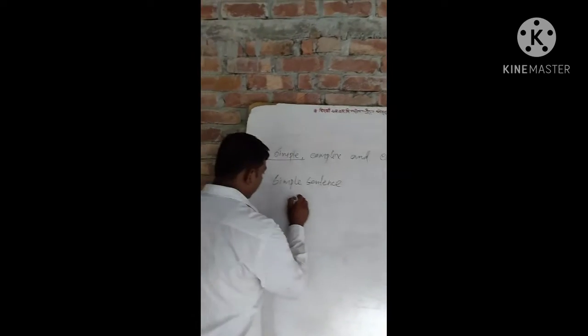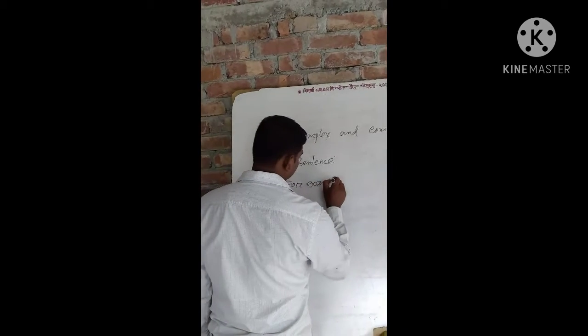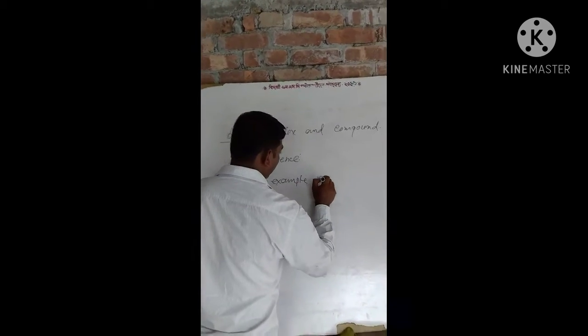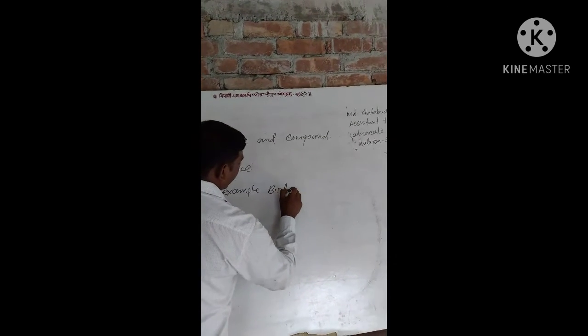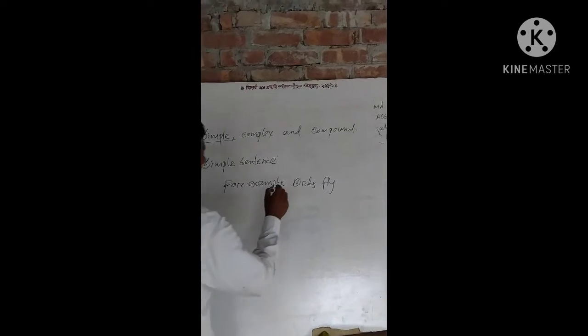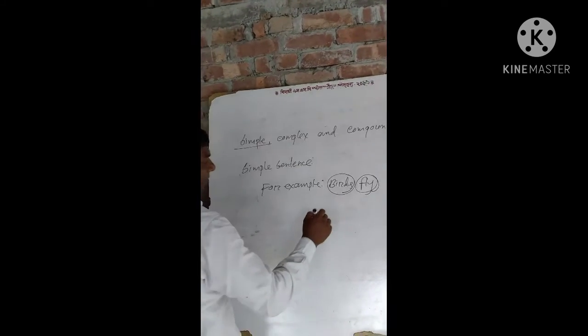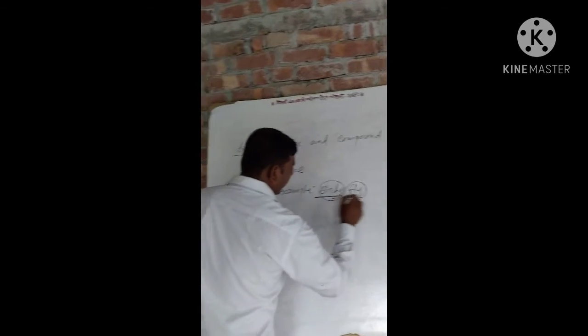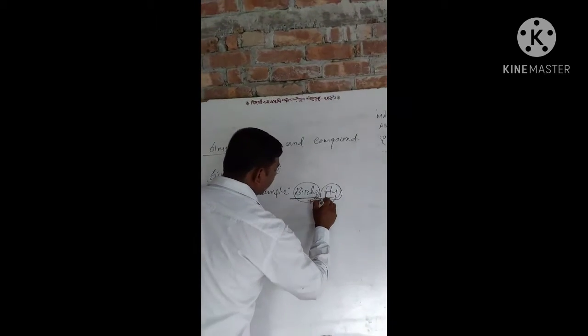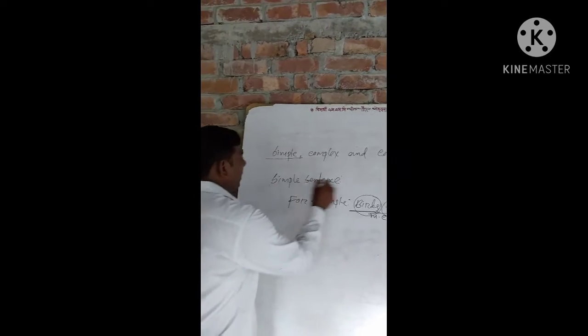For example, birds fly. Here, birds is a subject and fly is a verb. So it's a main clause. Main clause is another name for a simple sentence.